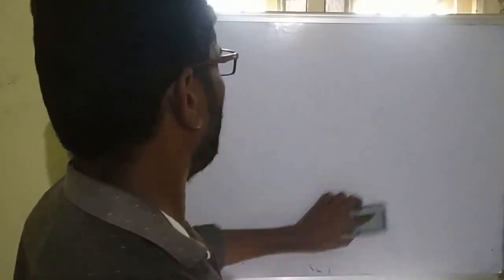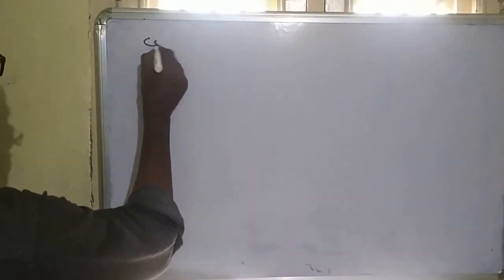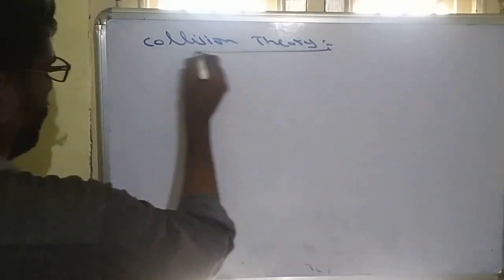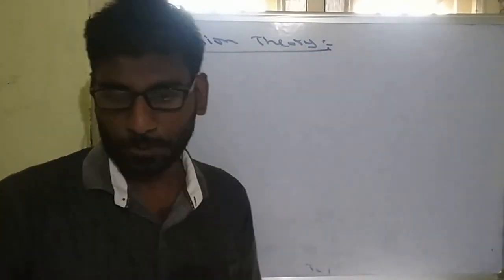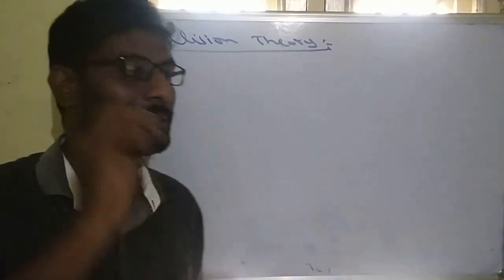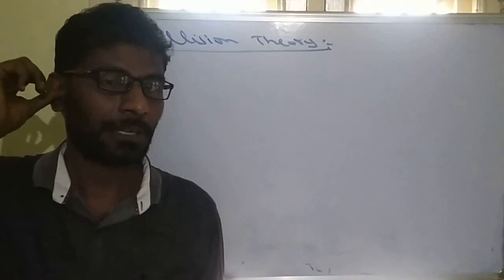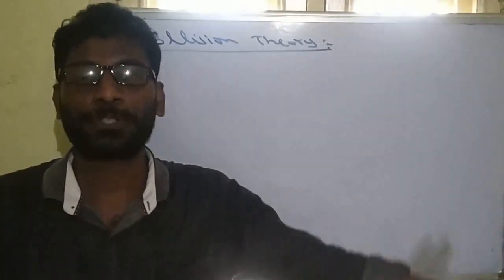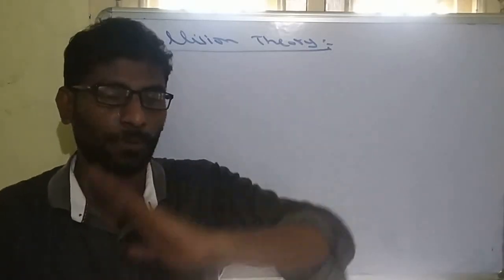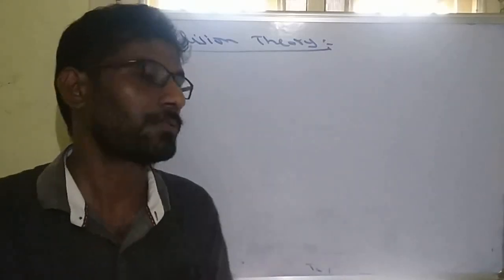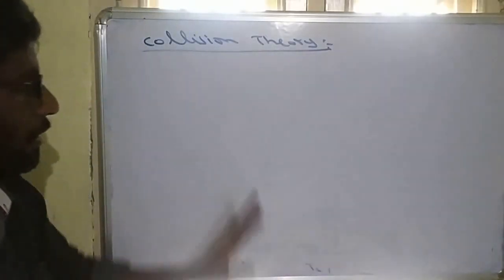So mostly all we completed. Another theory is the collision theory. So this collision theory is mostly applicable to gaseous reactions. Why? Because gaseous molecules will collide with each other and they produce products. In any gaseous reaction, the formation of product depends upon how many collisions are taking place. So that's why the theory is called collision theory, applicable to gaseous reactions.